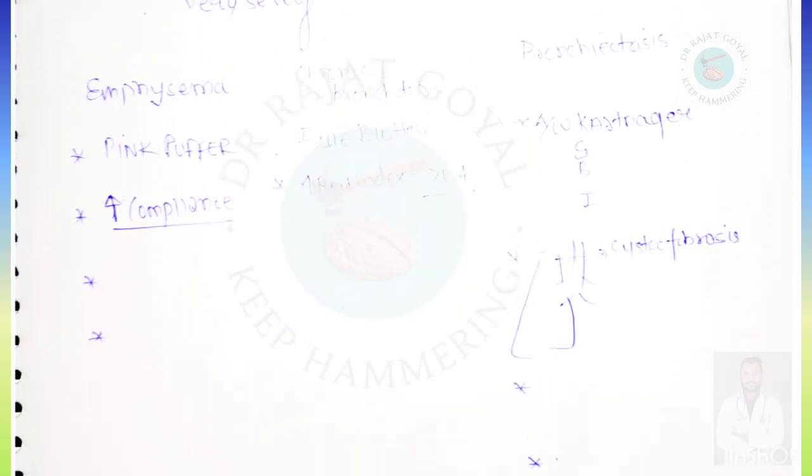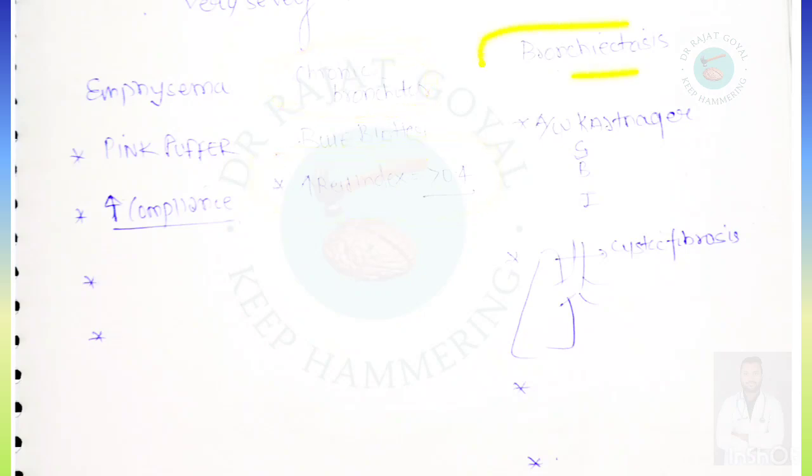Emphysema, chronic bronchitis and bronchiectasis. These are the diseases which are included in COPD. Emphysema is also called the pink puffer, and here compliance increases, and the cause can be alpha-1 antitrypsin deficiency. Chronic bronchitis is also called the blue bloater, and here the Reid index increases.